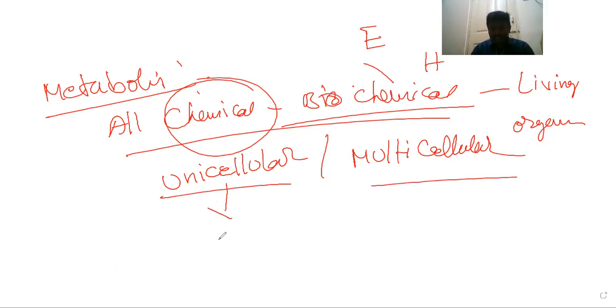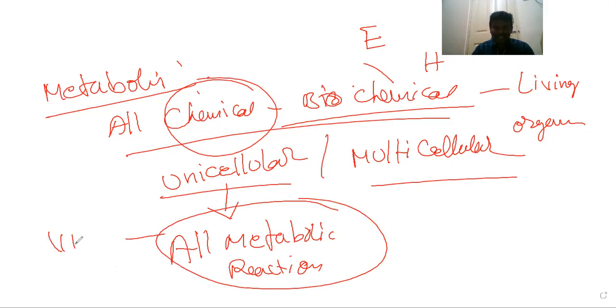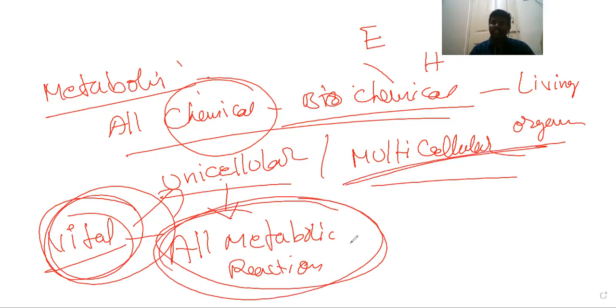Unicellular organisms perform all the metabolic reactions necessary for their vital functions. Next, multicellular organisms: plants, animals and fungi are all multicellular organisms.